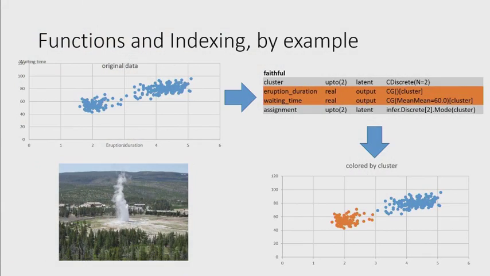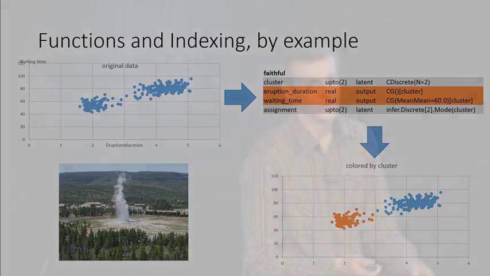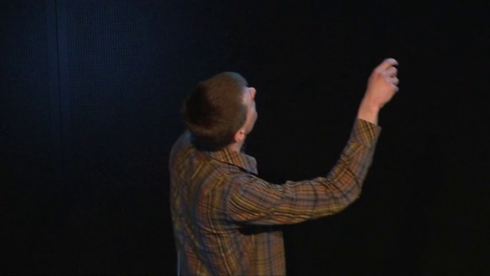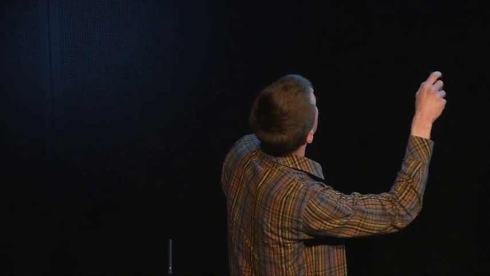So now let's move on to the functions, and to illustrate how they work, let's consider the data set containing the data about the eruptions of the Old Faithful geyser in the Yellowstone National Park. This data set contains the durations of the eruptions and the time we have to wait for them.